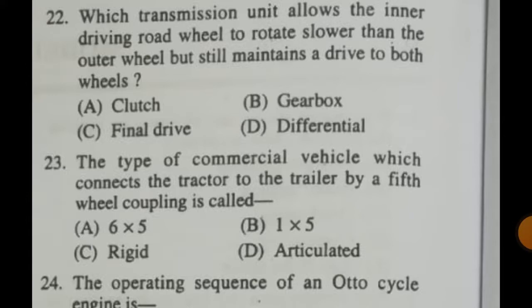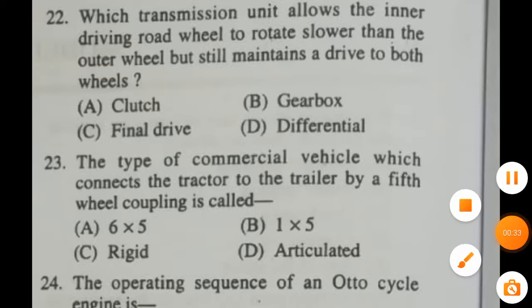So the first one: which transmission unit allows the inner driving road wheel to rotate slower than the outer wheel but still maintain a drive to both wheels? So this is basically the differential. The purpose of the differential is to see that both wheels rotate at different speeds while taking a turn. So the answer is D, right?